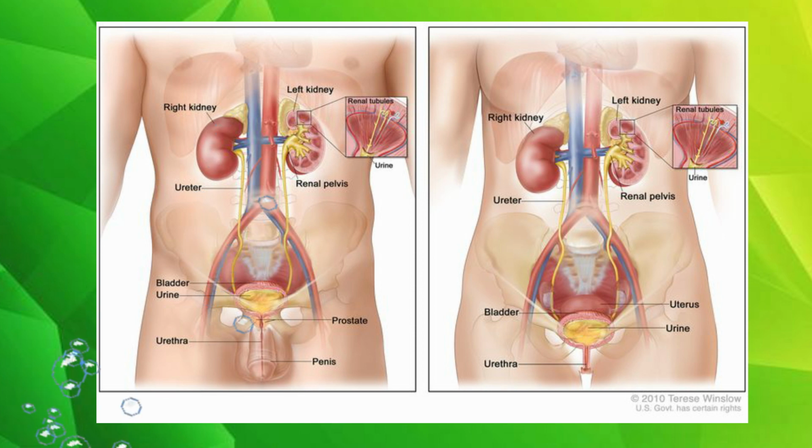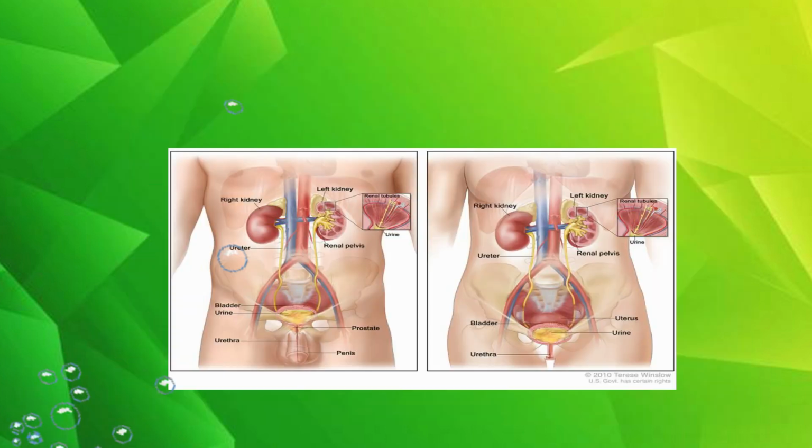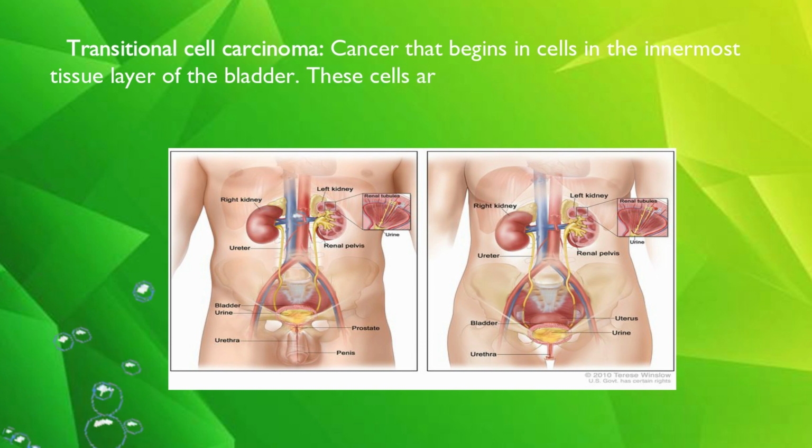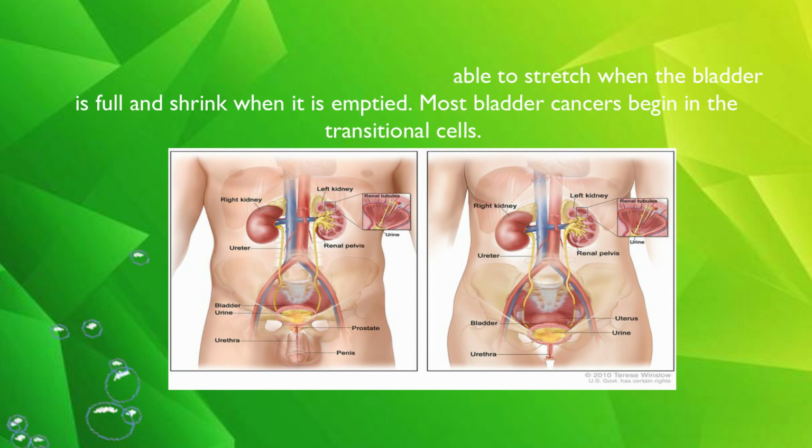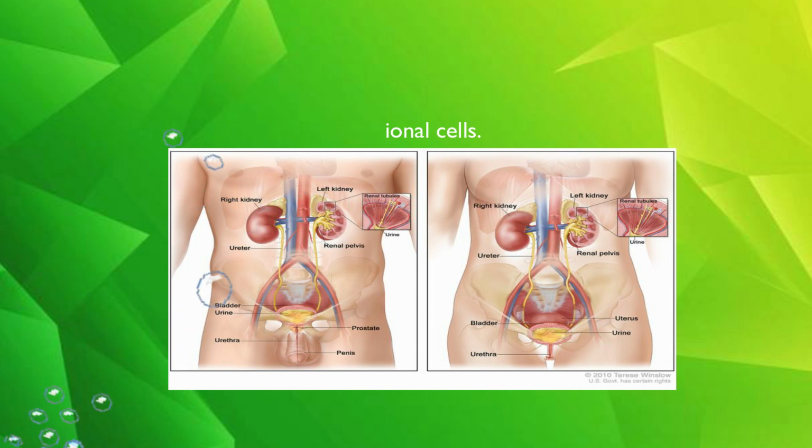There are 3 types of bladder cancer that begin in cells in the lining of the bladder. These cancers are named for the type of cells that become malignant. Transitional cell carcinoma is cancer that begins in cells in the innermost tissue layer of the bladder. These cells are able to stretch when the bladder is full and shrink when it is emptied. Most bladder cancers begin in the transitional cells.